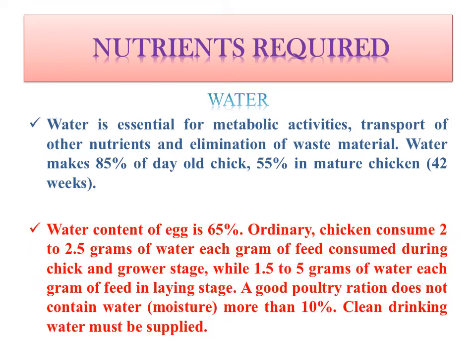Water makes up 85% of a day-old chick and 55% in a mature chicken at 42 weeks of age. It means whenever the chick is born on the first day, out of its total body weight, 85% is water. And in case of a mature chicken, when it gets mature at about 42 weeks, water will make up 55% of the body weight.